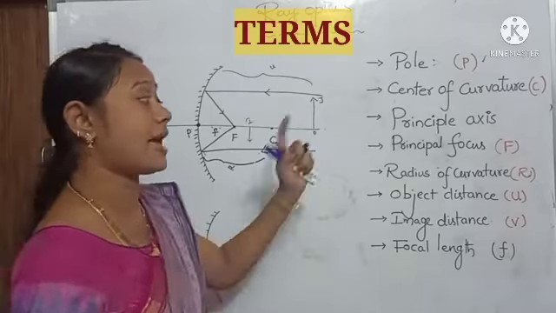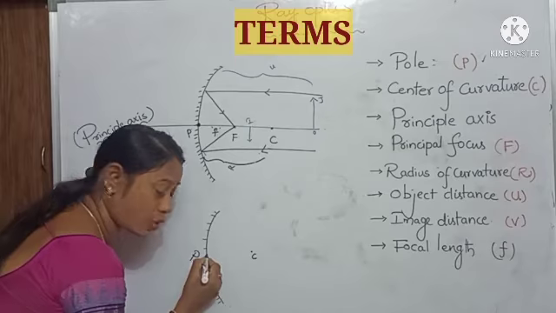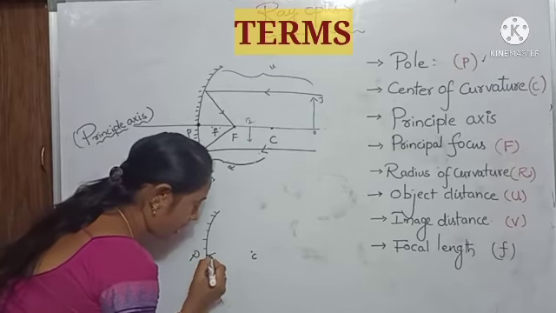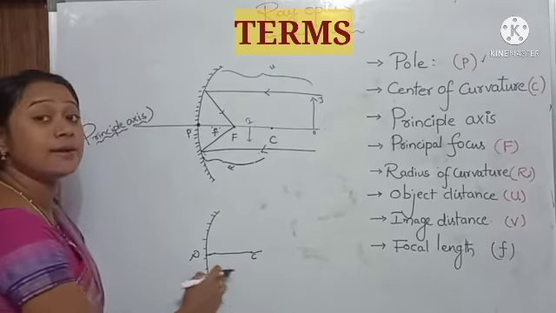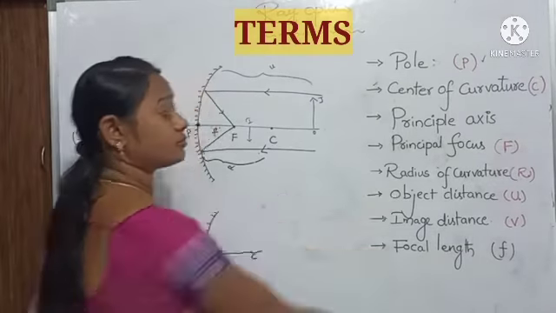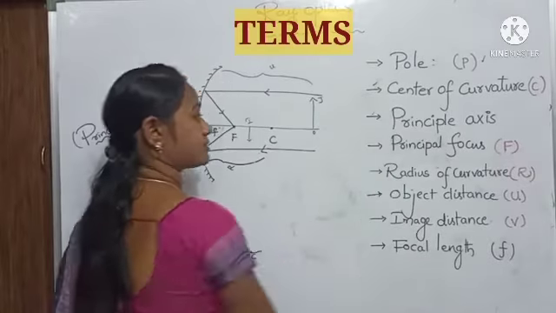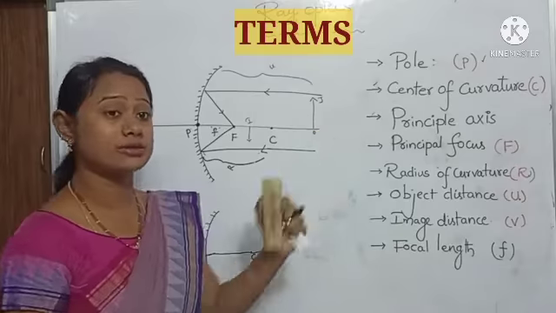Next, principal axis. The line joining the pole and the center of curvature is known as the principal axis. Next, principal focus.